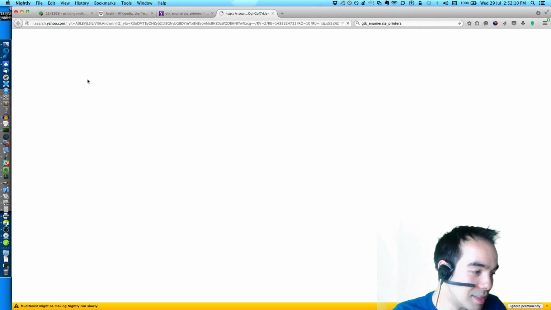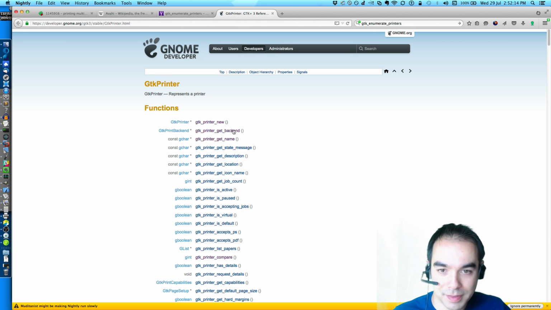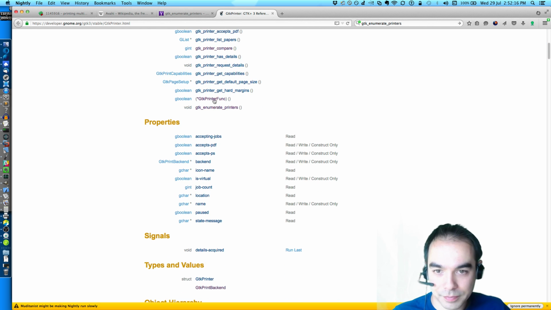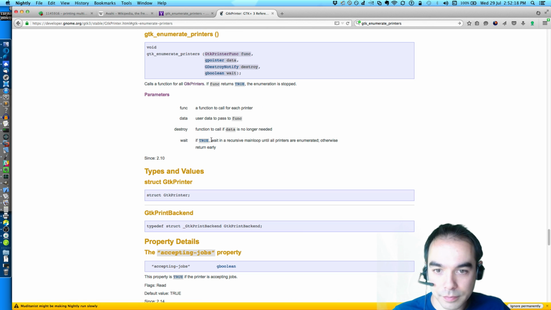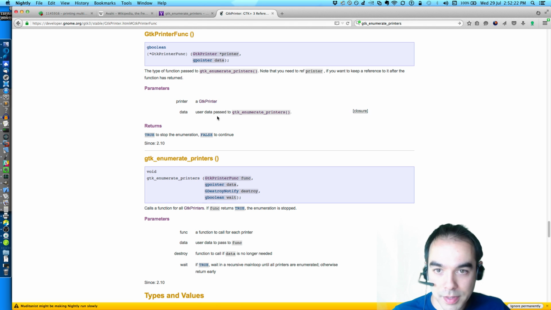Ooh, I get to look at GTK3 source code now, or not source code, documentation. Great. And this is the function that we pass to it. True to stop the enumeration, false to continue.